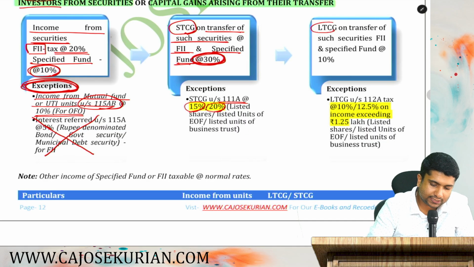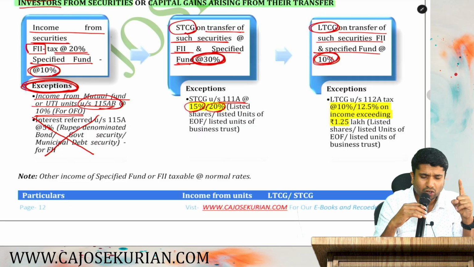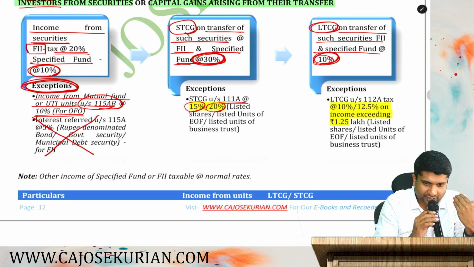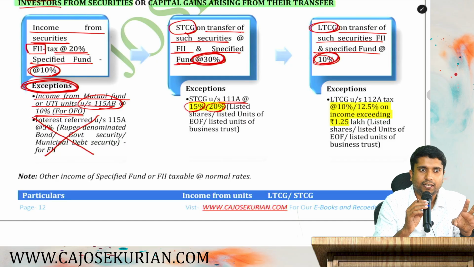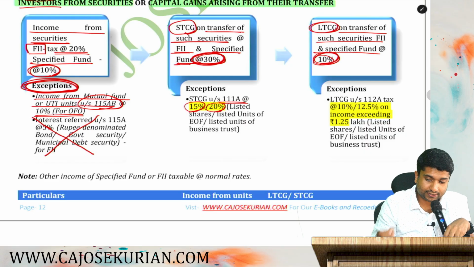If you have long-term capital gain on transfer of such security, you are an FII or a specified fund, the rate of tax shall be 10%, subject to one exception. What is that?